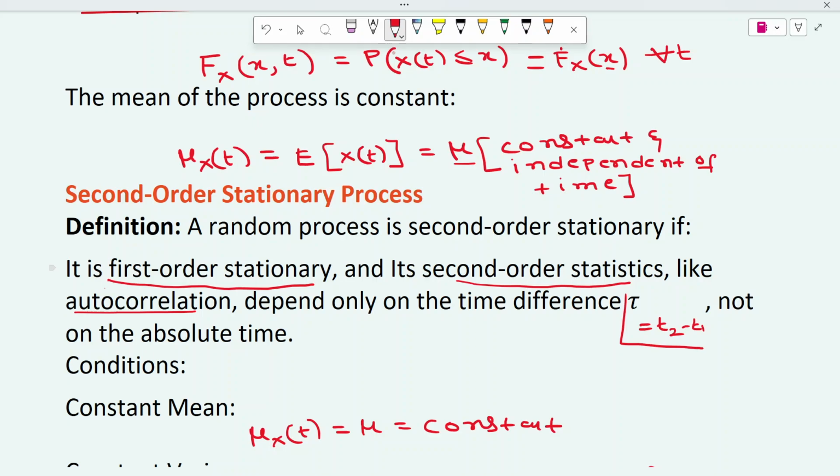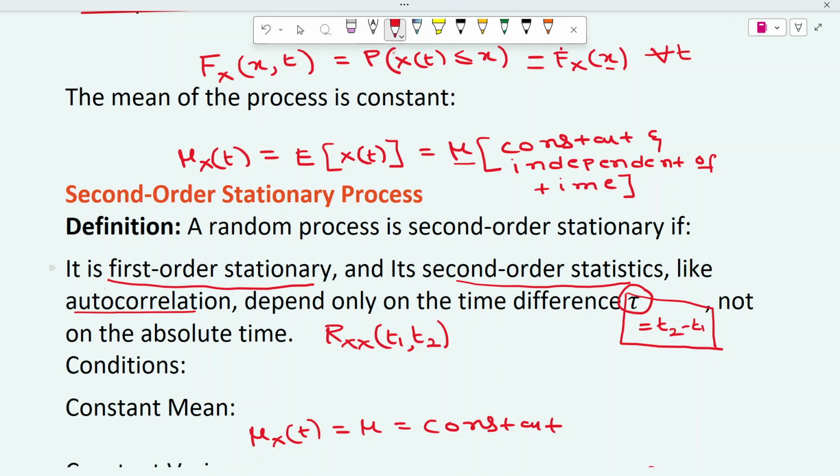The autocorrelation function is actually a function of t1 comma t2. We write the autocorrelation function R_XX(t1, t2). If it is a second order stationary random process, then it should depend only on tau, the difference t2 minus t1.